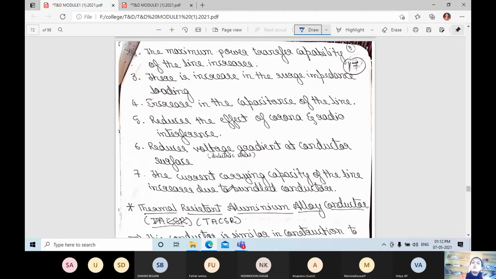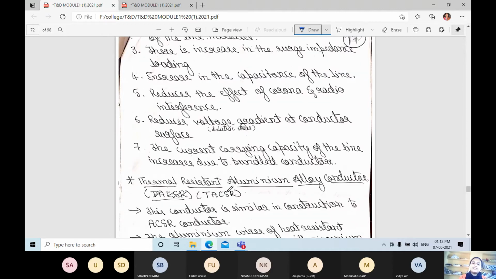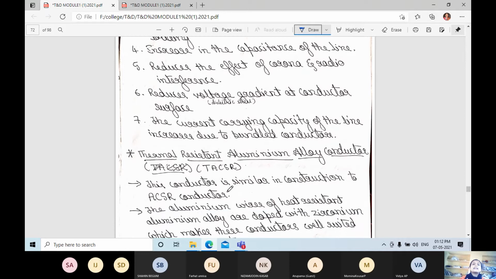It reduces the voltage gradient at the conductor surface, and it increases the current carrying capacity of the line, because two or more conductors are used per phase. So the current carrying capacity of the line also increases due to bundled conductors.